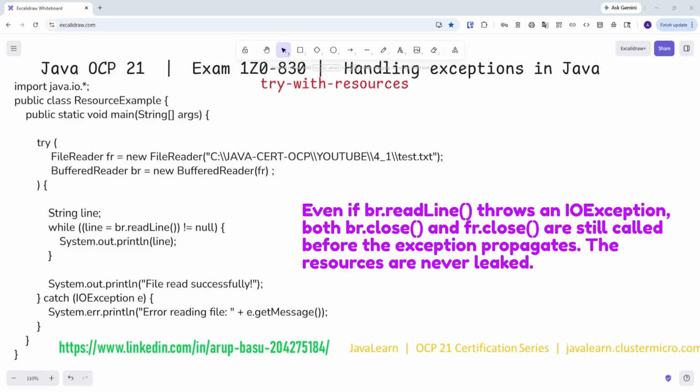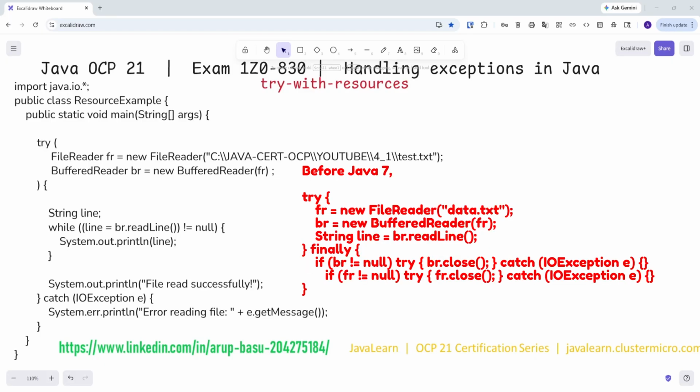Before Java 7, ensuring this required FileReader fr equal to null, like we have given here. And then we had to have a finally block: if br not equal to null, try br.close, etc. So there was a lot of extra code that we had to write, which is not required for try with resources now. That's the point.